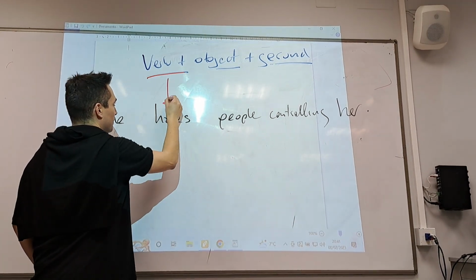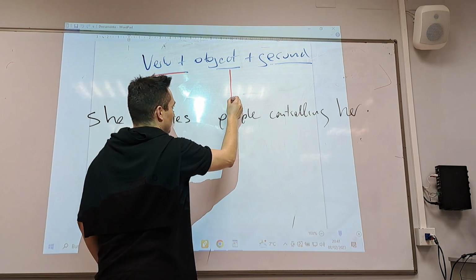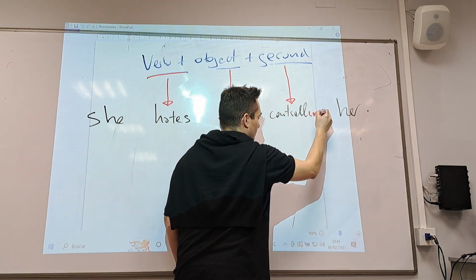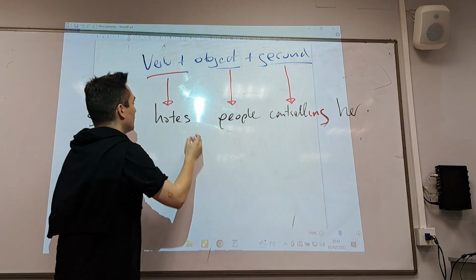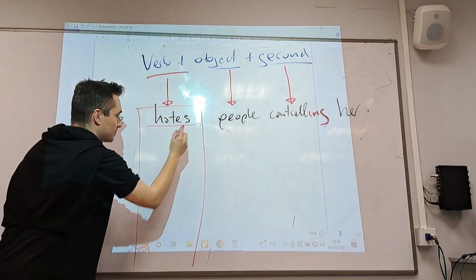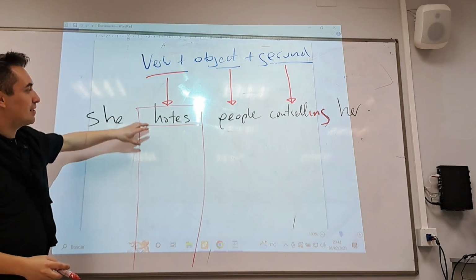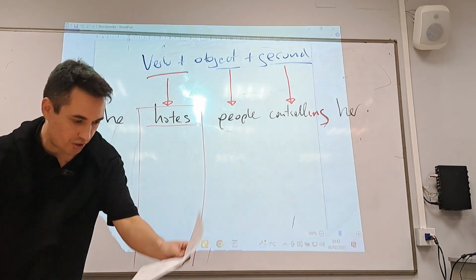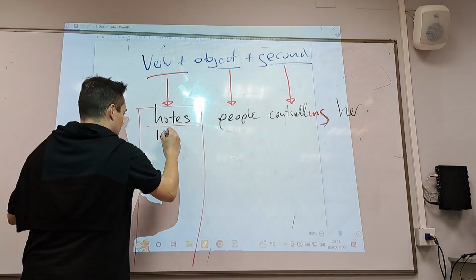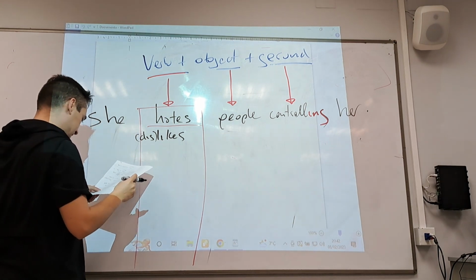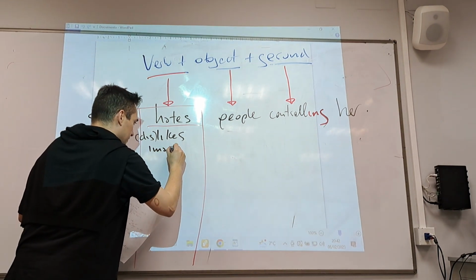So this is the club of verbs that need verb, object, gerund. Yeah, there is a club of verbs that can fit into this structure. So she hates, she likes, she dislikes, she imagines.